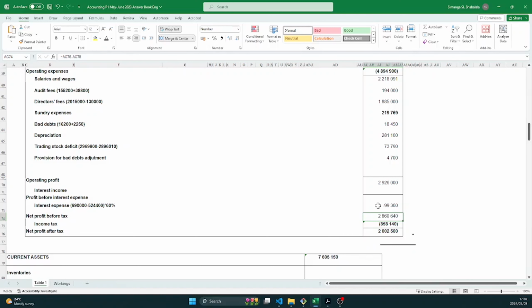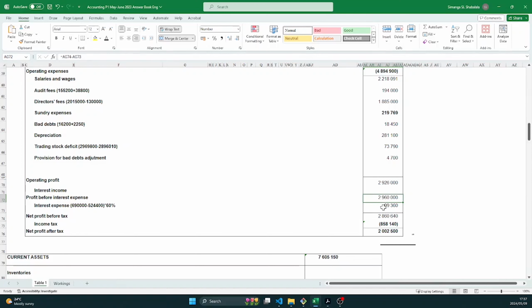The same here, we know that in order to get 2,860,640, we minus 99,360. So in order to get this amount here, we'll have to reverse what we did to get here. So since we minused, we will have to do what? To add. So it's going to be 2,860,640 plus 99,360. So that means our profit before interest expense is 2.960 million, right?